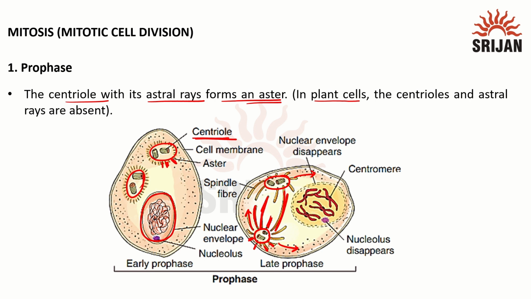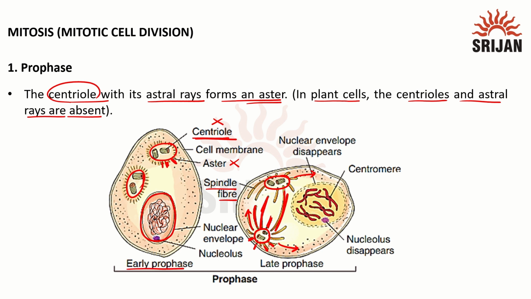In plant cells they do not have this centriole. The centrioles and astral rays are absent. So if we draw a cell division phase in plants, we should not draw centrioles or asters, but we have to definitely draw spindle fibers.